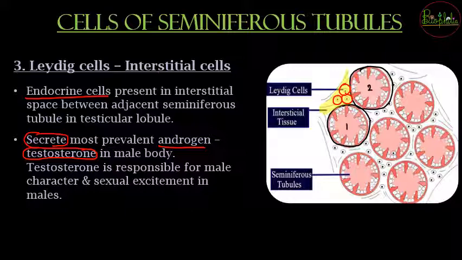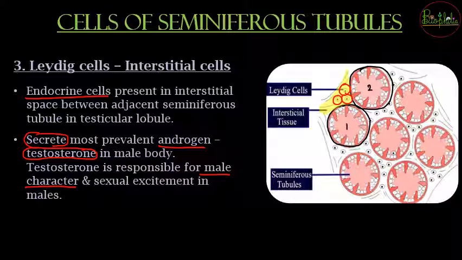So testosterone, what is its function? Testosterone जो release हो रहा है, it is going to be responsible for the male character. So whatever appearance you can see of a male, जिसकी वजह से आप वो मेल है ये पहचानते हो, that is external appearance, the voice modulation, the facial hair, the tight and stout body, all that changes that occurs after the puberty, that are going to occur because of release of testosterone from the interstitial cells.